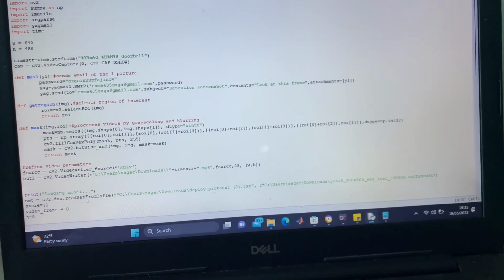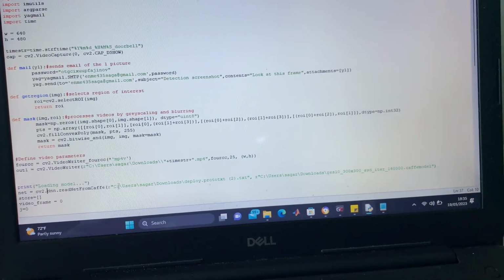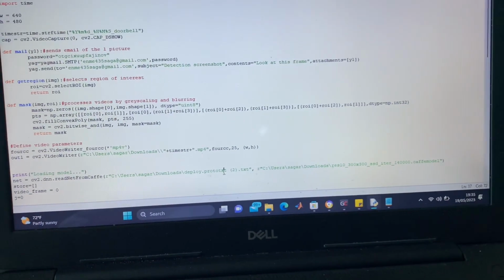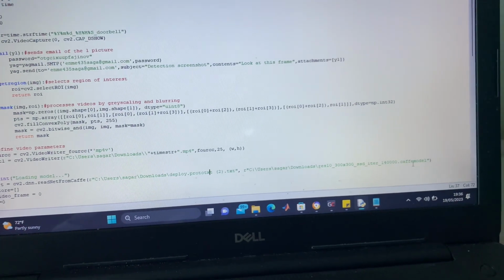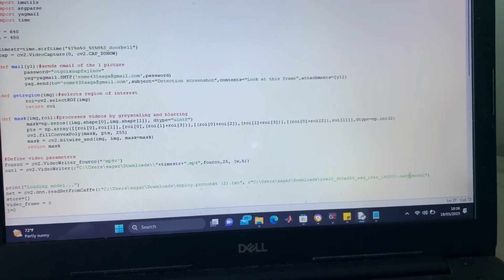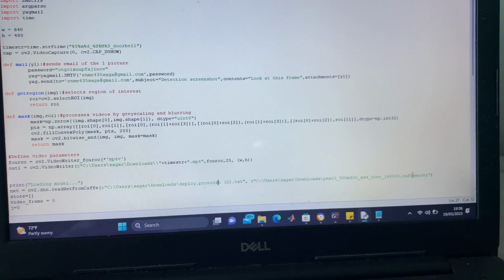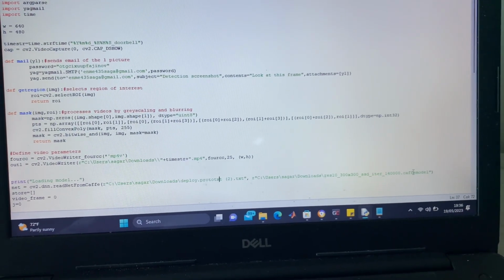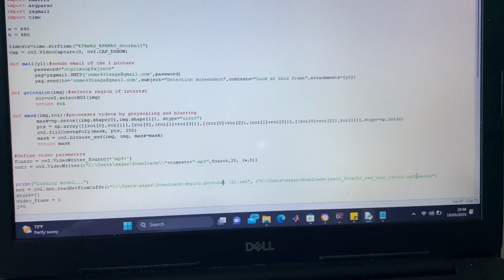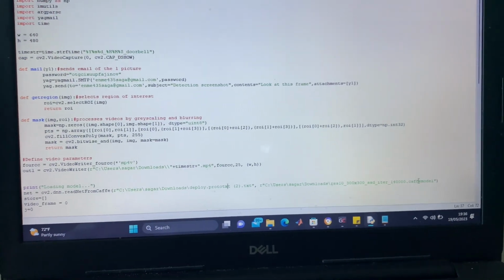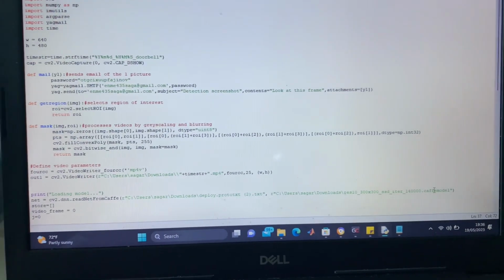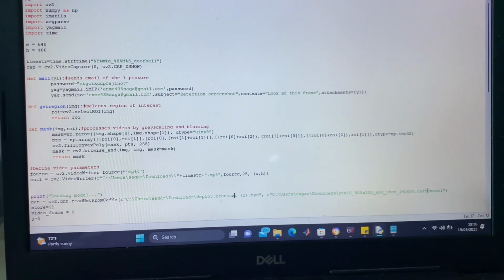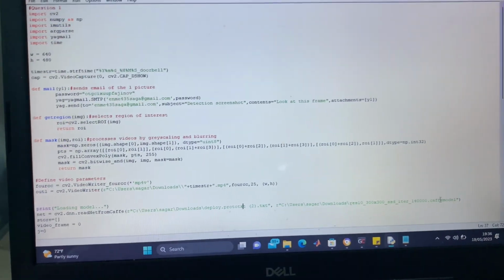One thing that's different about this is that we're going to implement a neural network which uses prototxt and caffe models. These are files that have stored previous information about faces and facial features. That's going to help in determining faces, as we're going to use these neural networks to figure out faces in different orientations, and if there is a significant match, then it's going to determine that as a face.